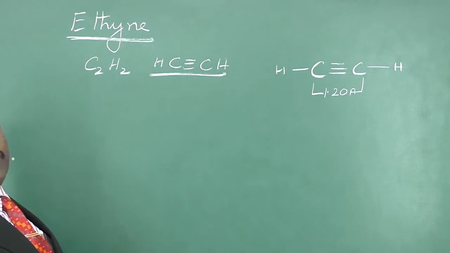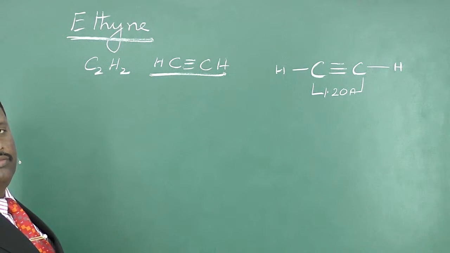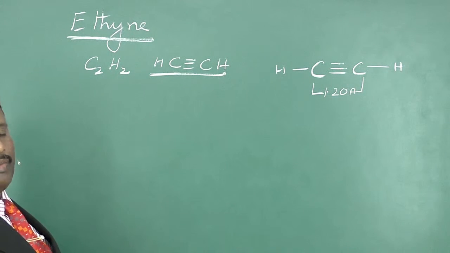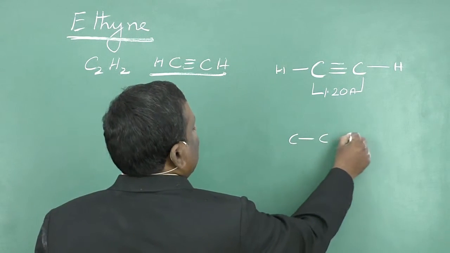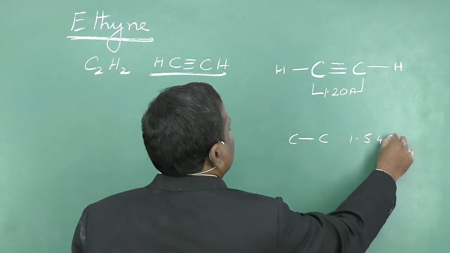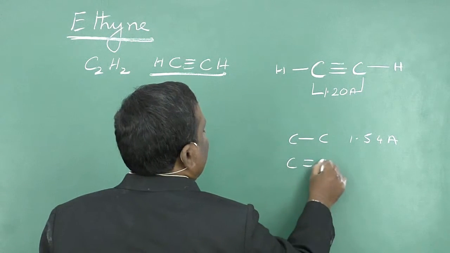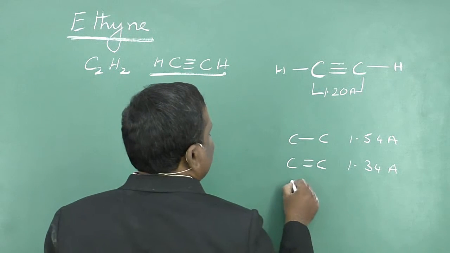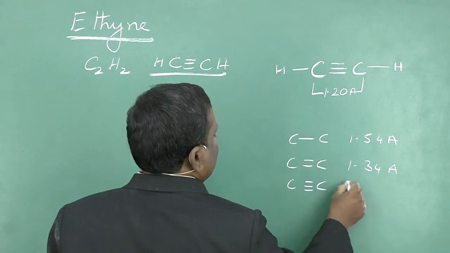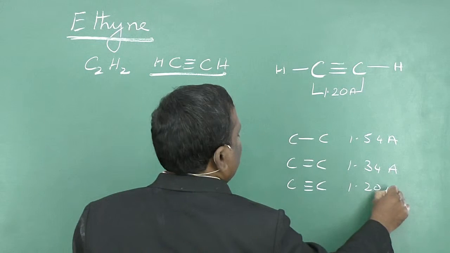The properties also indicate that 2 pi bonds are present between 2 carbon atoms, because the carbon-carbon single bond length is 1.54 angstroms, whereas the carbon-carbon double bond length is 1.34 angstroms, whereas here the bond length is 1.20 angstroms.